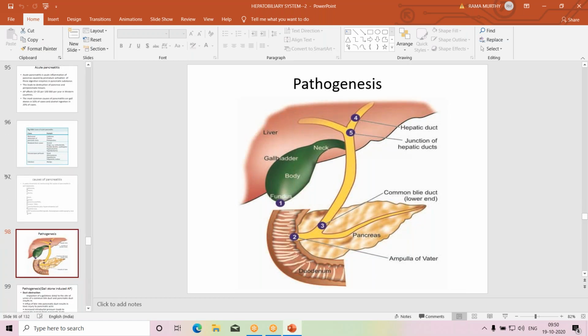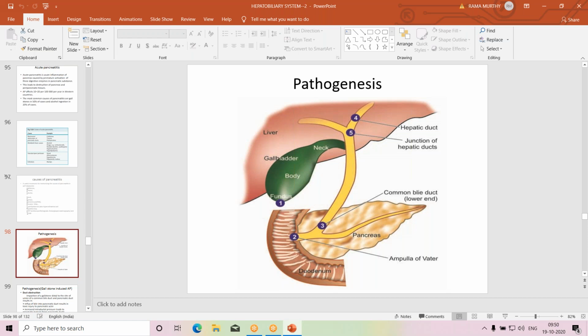This is the picture. Just recollect the anatomy of the gallbladder, biliary tract, and the leaf-like structure, that is the pancreas, and duodenum.